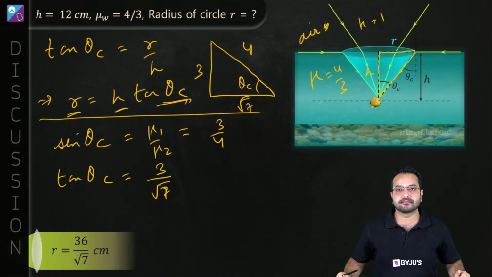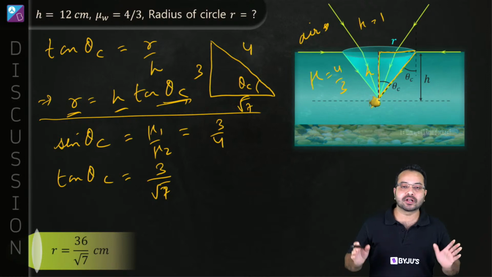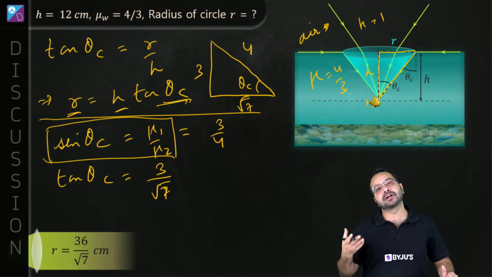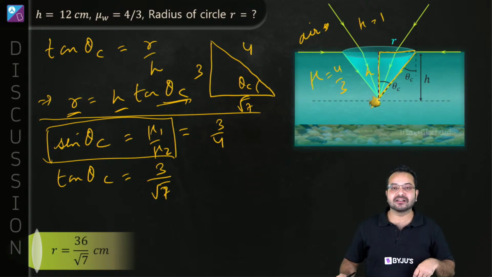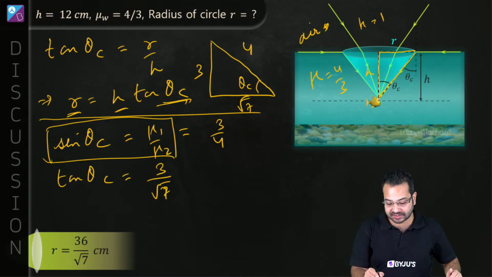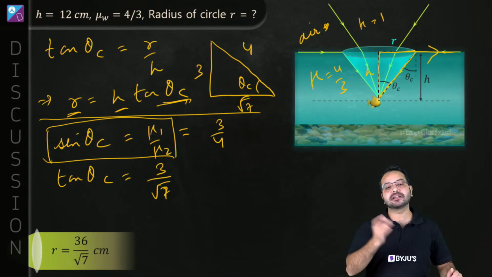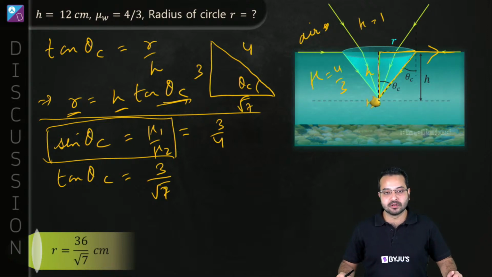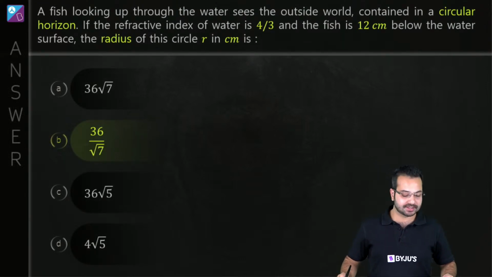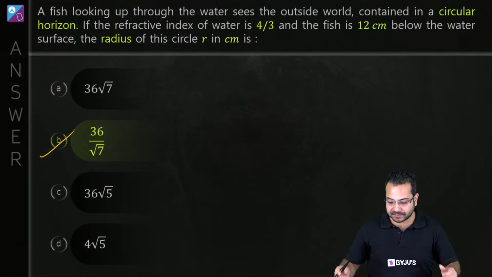That is awesome. Alright, so as promised, at the end of this question, what is the concept involved? The concept involved is critical angle and total internal reflection. What is critical angle? Critical angle is the angle of incidence at which the refracted light is going to be grazing. Beyond this critical angle, there will be total internal reflection. Correct? So that is going to be my answer. I hope you have noted down the concept in your concept checklist, and option B is going to be the right option. Alright, so I hope this is clear.